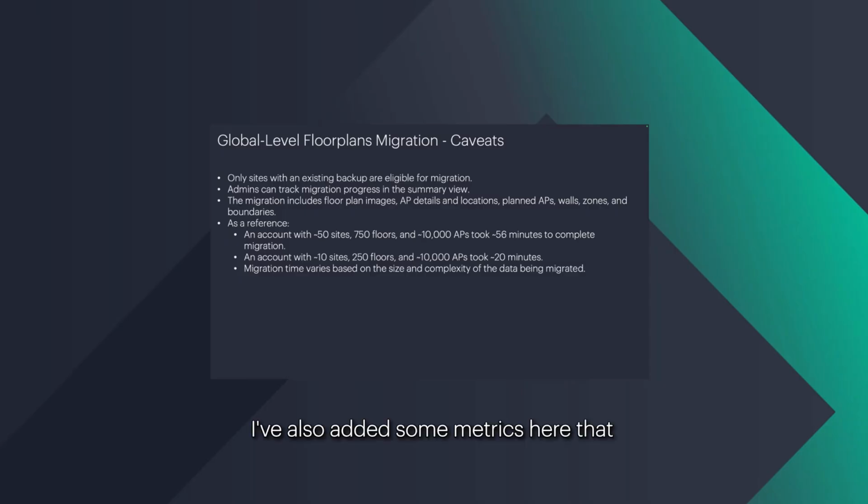I've also added some metrics here that tells us how long it actually took in our QA environment to migrate. This is just for reference. So an account with about 50 sites and 750 floors across these 50 sites, there were about 10,000 APs across these 750 floors.